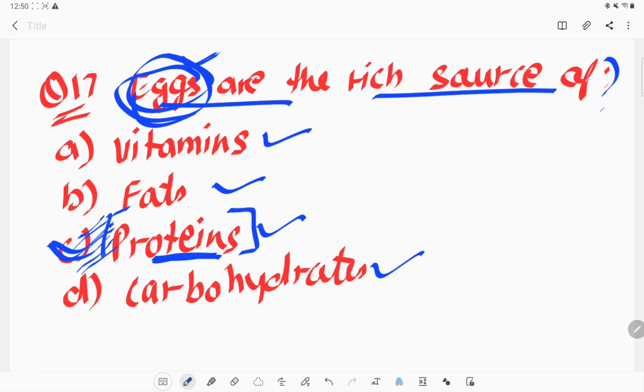So the gym instructor also advises them to take more eggs during that time, because protein is a muscle-building source which helps our muscles grow very fast. So egg is a rich source of protein. Option C is the correct one.